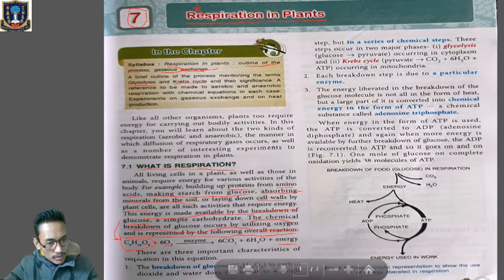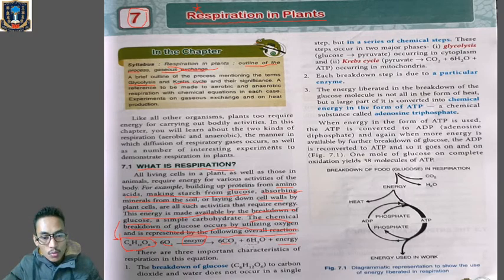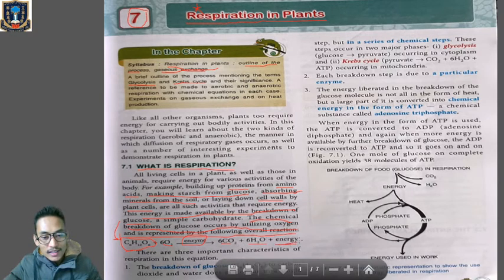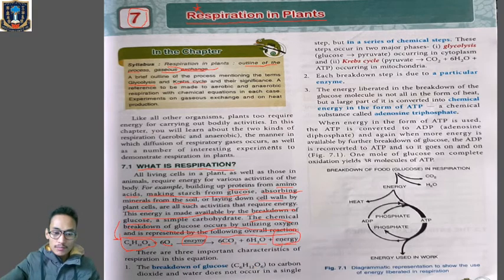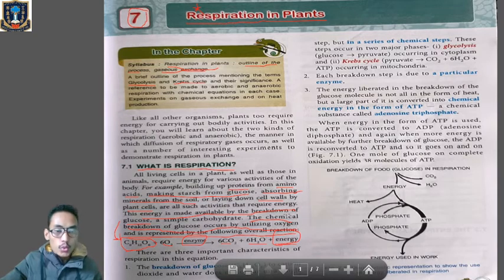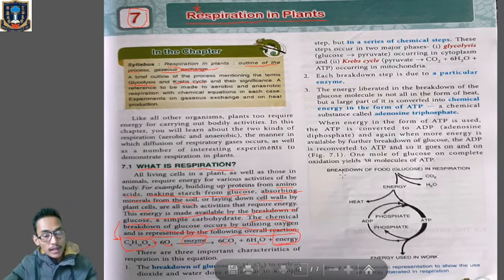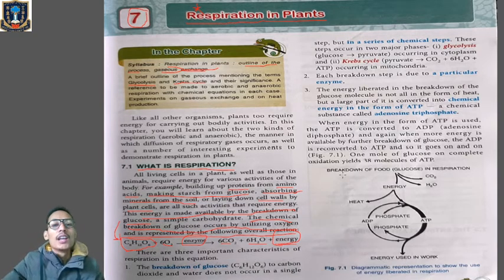So during respiration, glucose will be broken down in the presence of oxygen and with the help of enzymes to release carbon dioxide, water, and energy. And the energy released by the breakdown of food particles will be utilized to perform different metabolic activities by living organisms.